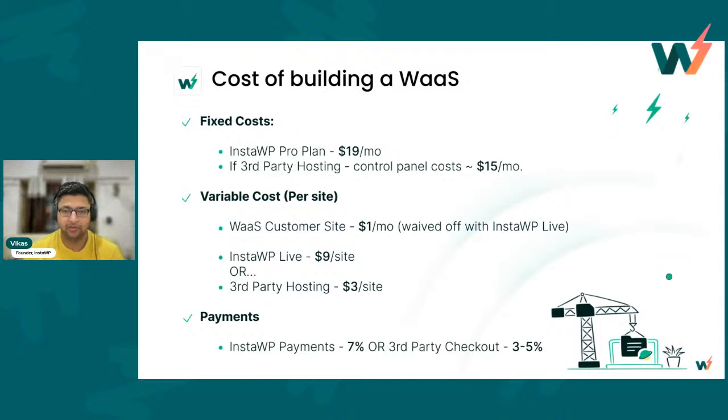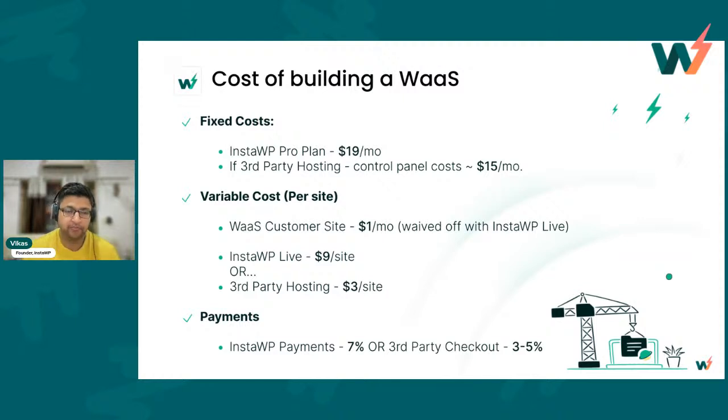So let's talk about the cost of building a VAS. There are some fixed costs, obviously. If you're using the InstaWP Pro plan, you have to pay $19. It doesn't increase when you sell more sites, so it is a constant cost. That's why I said fixed cost. If you are using a third-party hosting panel, let's say Run Cloud, then you have to pay another $15 on top of that. But that is also a fixed cost. Both of our providers don't charge per site.